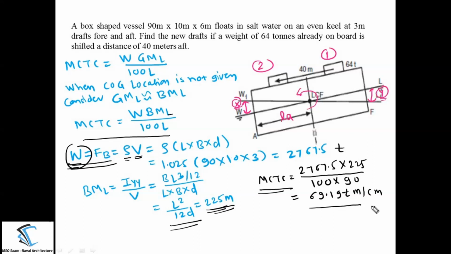From here onwards, once you know MCTC, you can easily find out the change of the trim. Then you can find out the change of the draft at the aft and forward, x and y. Once you know x and y, you can substitute in the table which we have discussed just now. Then you will get the new draft.